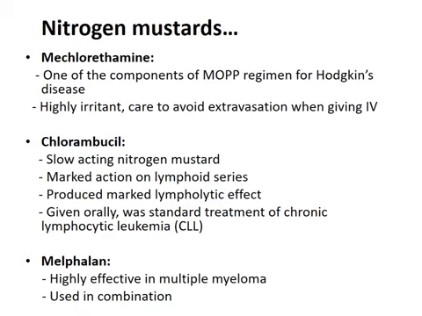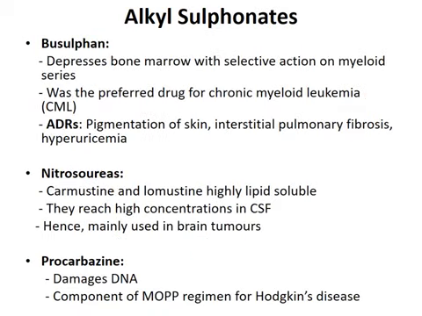Nitrogen mustards, mechlorethamine. It is one of the components of MOPP regimen for Hodgkin's disease. It is highly irritant, so care should be taken to avoid extravasation when giving intravenously. Chlorambucil, it is a slow acting nitrogen mustard. Marked action is seen on lymphoid series. It is producing marked lympholytic effect. When given orally, this was the standard treatment of chronic lymphocytic leukemia. Melphalan, it is highly effective in multiple myeloma. It is used in combination with other drugs.